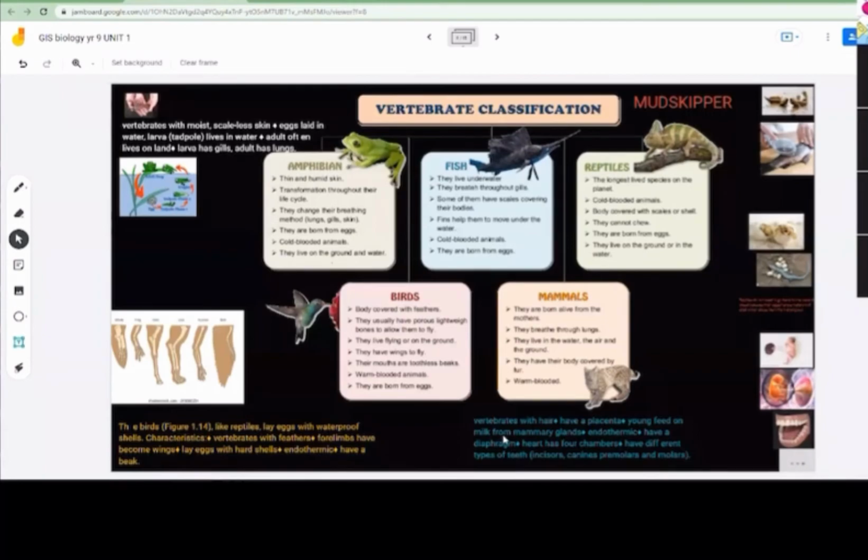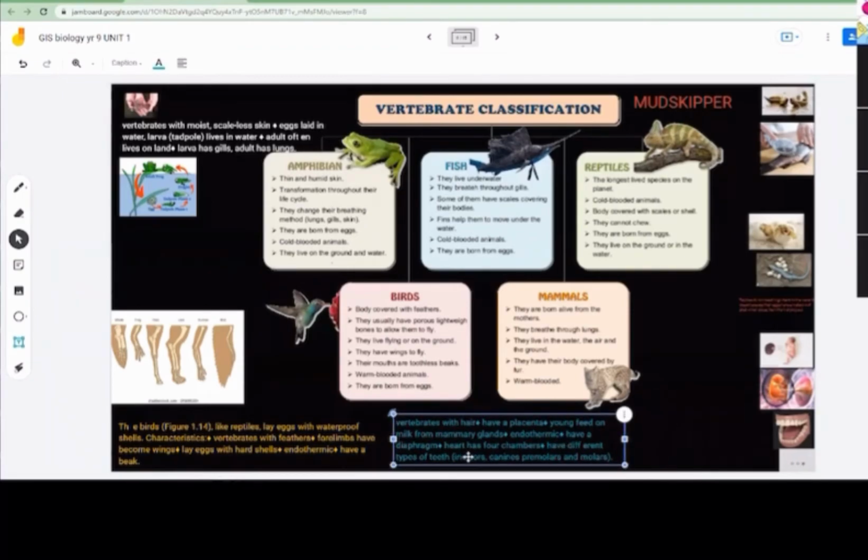Young feed on milk from mammary glands. Yes, we all know mammals. Young feed on the milk of the mother. Yes, they are endothermic. We know. They have a diaphragm. The heart has 4 chambers. Now here, I will go from easier to the hardest.